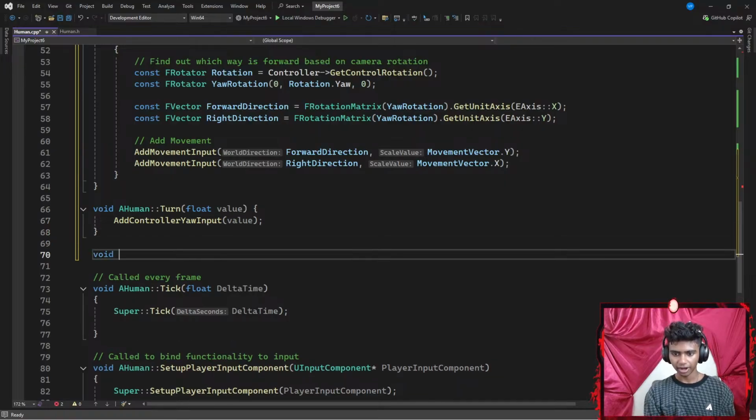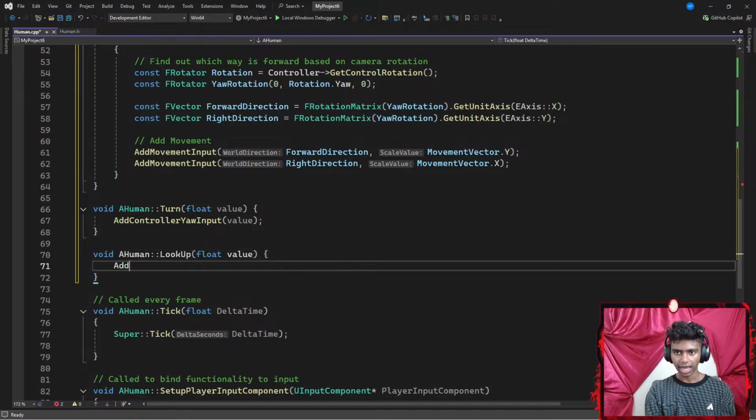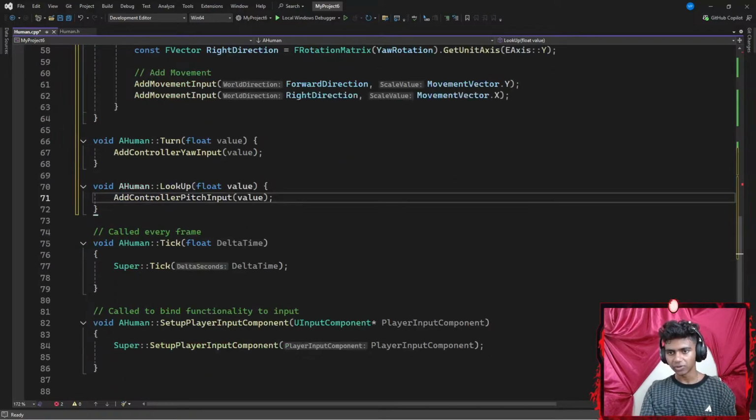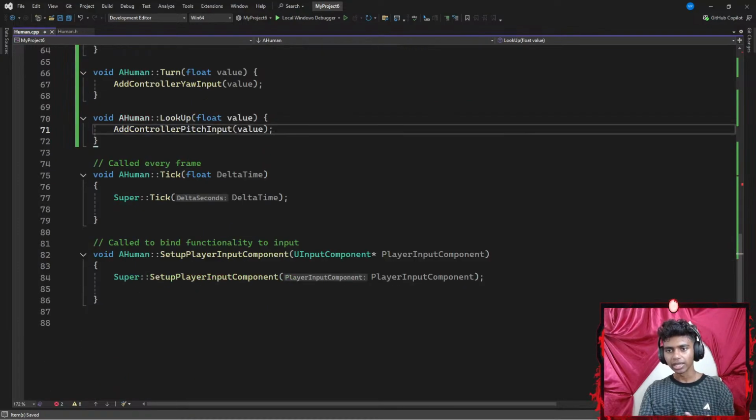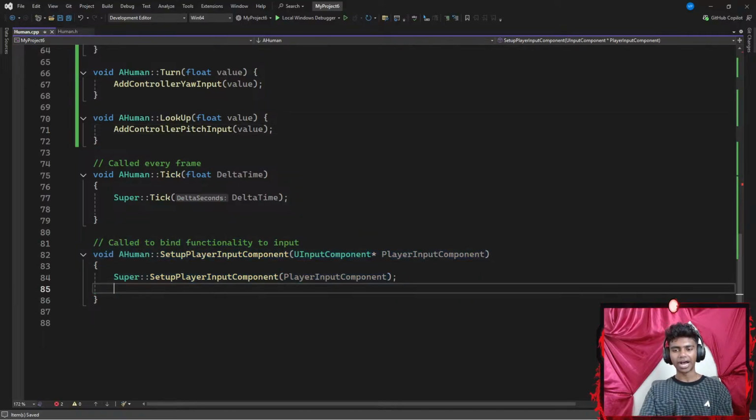Now I'm going to add another function. From my AHuman, I'm going to get my look up function, which requires a floating point parameter of value. Then I go with a pair of curly braces. I'm going to add my controller's pitch input. Pitch input is in charge of me looking up and down, which requires a floating point parameter of value ending with a semicolon. And that's about it. Now, lastly, I'm going to bind everything.